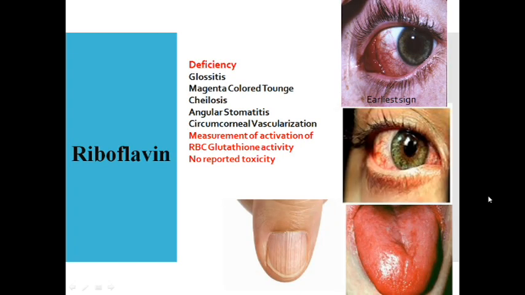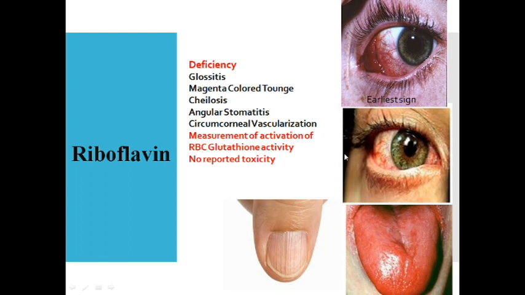Now, what are the deficiency manifestations of riboflavin? It causes something called glossitis, that is inflammation of the tongue. We call it glossitis, and you can see a magenta red colored tongue because of the inflammation, and cheilosis, that means fissures in the lip, and angular stomatitis, where the corners of the mouth are inflamed, and you can see circumcorneal vascularization. The earliest sign of riboflavin deficiency is that the bulbar conjunctival vessels are undergoing proliferation. You can see the prominence of the blood vessels over here, in the bulbar conjunctiva.